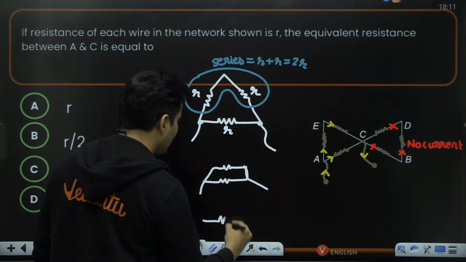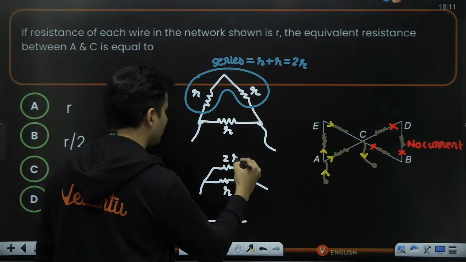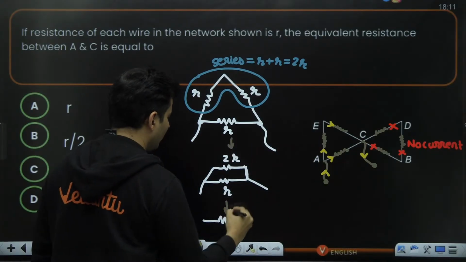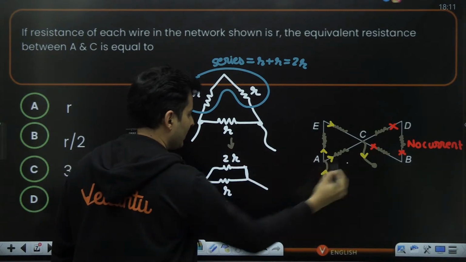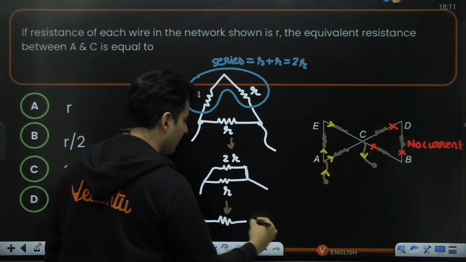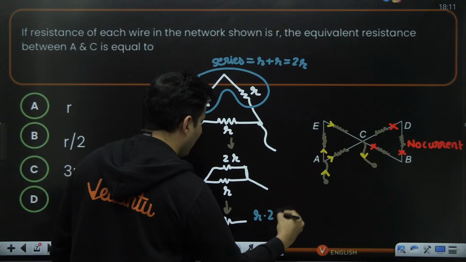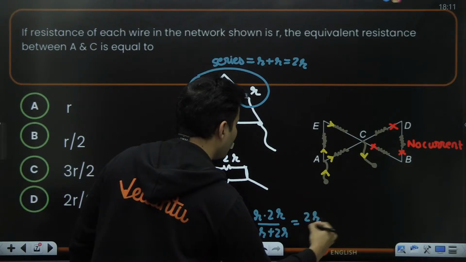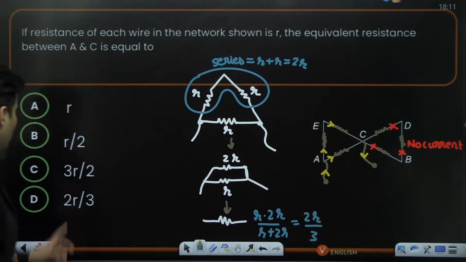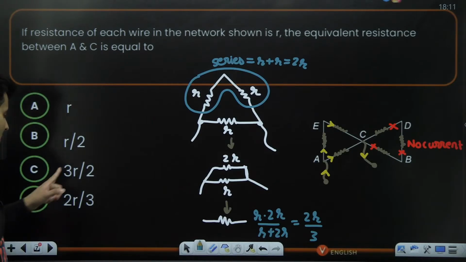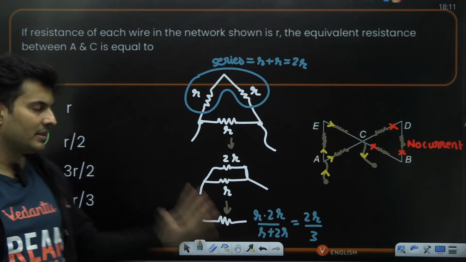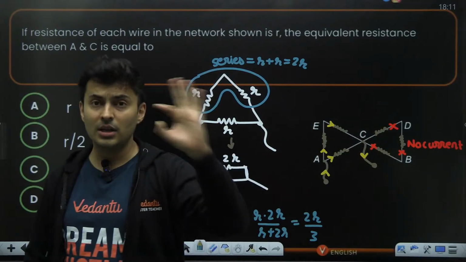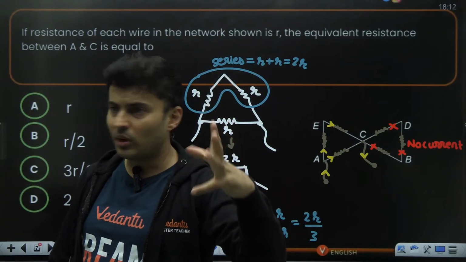So what will the equivalent resistance be? This is R, this is 2R. What will it be, guys? Come on, think about it. Yes, R1 R2 divided by R1 plus R2. That is the equivalent resistance. They are now in parallel. So it will be nothing but 2R divided by 3. So 2R by 3 is the D option. Lot of confusing options here, but that is not correct. And especially this part is definitely confusing because a lot of people think what will happen over there.